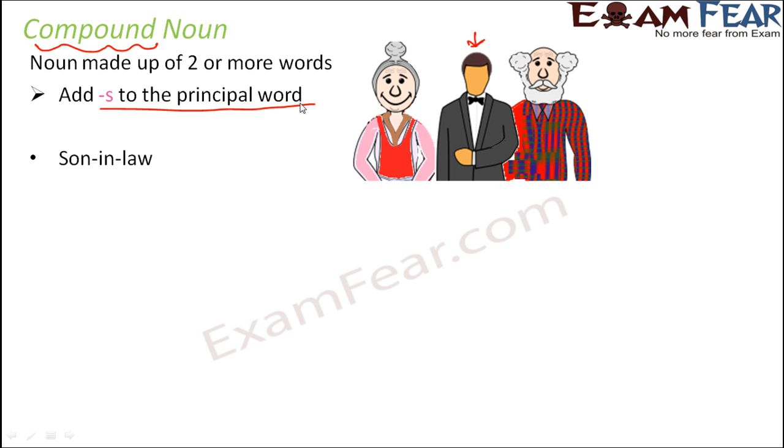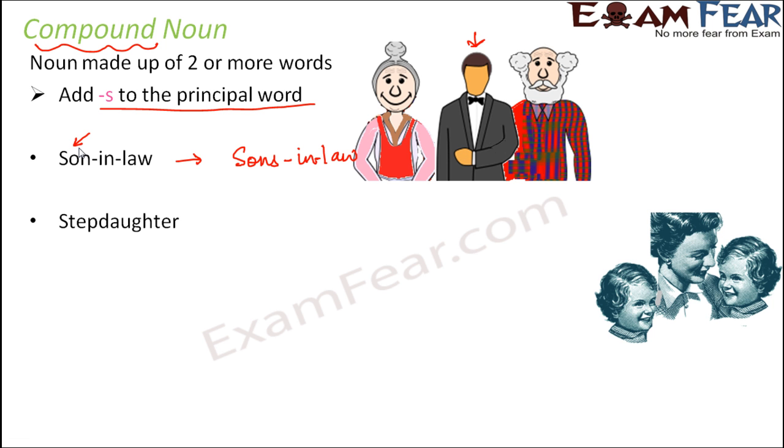Which is the principal word here? Which is the main word here? The main word here is son. Son is the basic word, and then we have added in-law just to show that relationship, right? So when you have to write the plural of son-in-law, it would be sons-in-law. I hope you understand the difference. First, you have to find out the principal word. In this case, the principal word is son. Let's look at more examples.